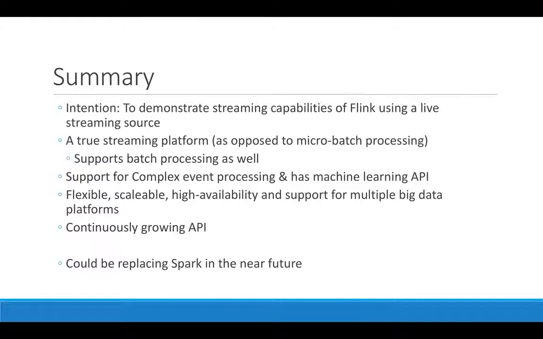The intent of this project was to demonstrate the capabilities of Flink using a live streaming source. Flink is a true streaming platform as opposed to micro batch processing of Spark, which also supports batch processing. With its support for complex event processing, a machine learning API, graph processing, and its continuously growing API, the possibilities are endless. This could be the technology that soon replaces Spark.